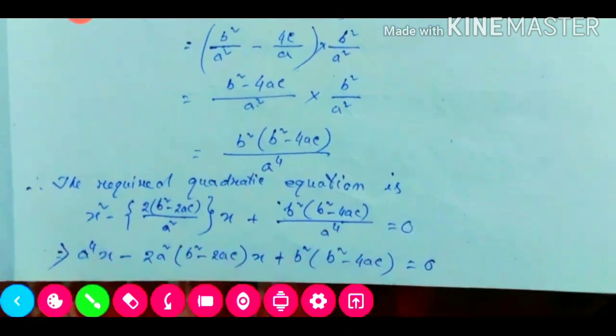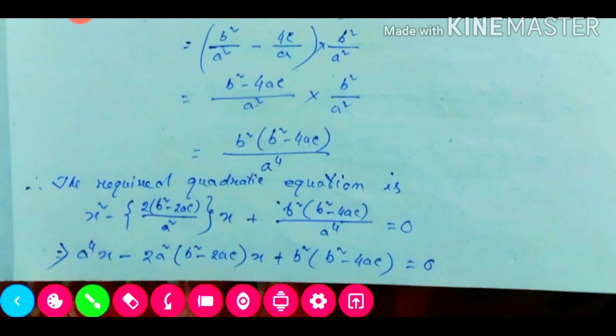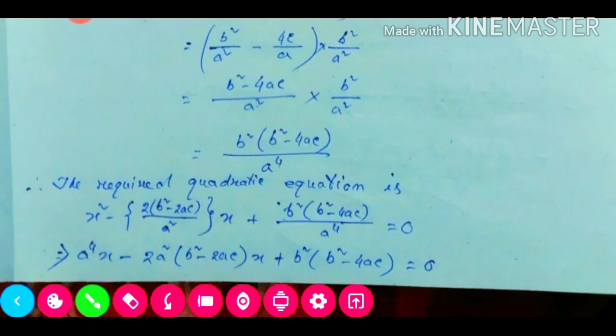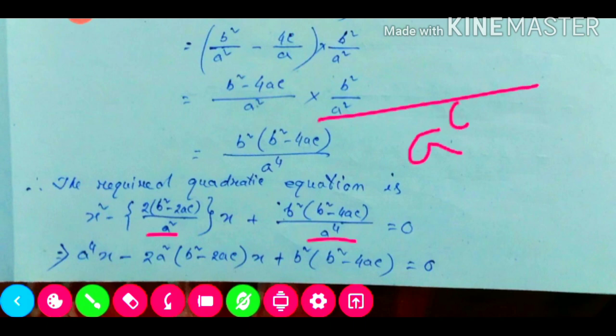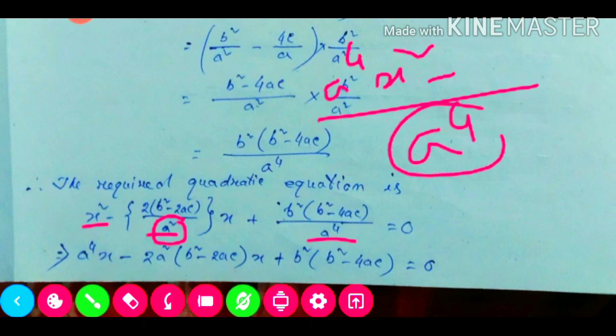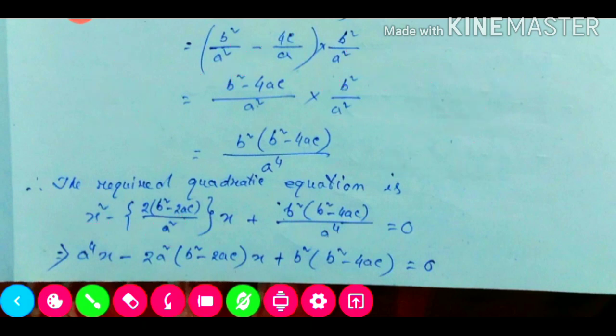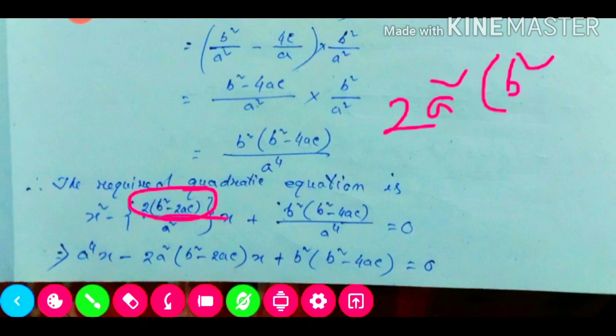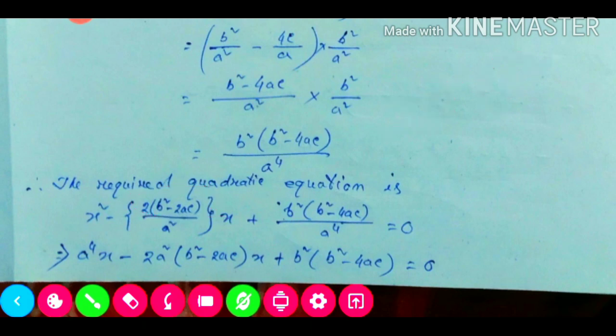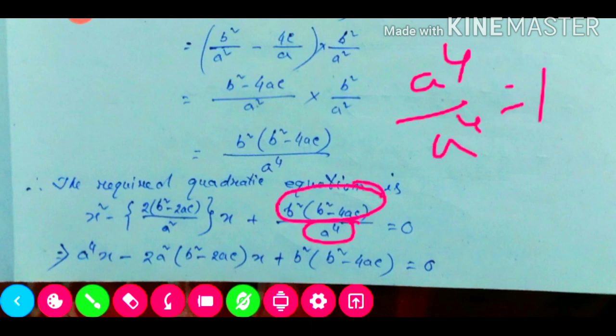Therefore the required quadratic equation is x square minus sum of the roots into x plus product of the roots. Then we need to take the LCM. Here it is a square, and here it is a to the power 4, so a to the power 4 will be our LCM. So this will be a4 x square minus this one. a4 divided by a square will be a square. So a square into this portion, if we multiply, it will be 2a square into b square minus 2ac. Similarly, a4 divided by a4 is 1 only, so 1 into this portion, the same remains.